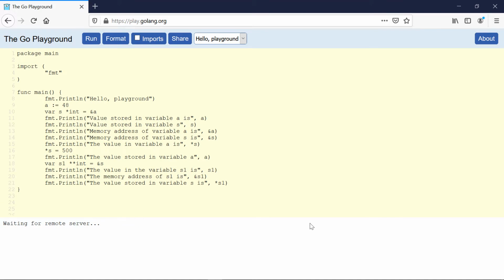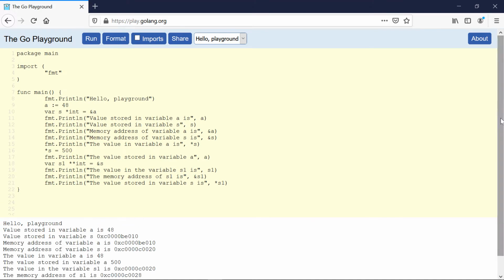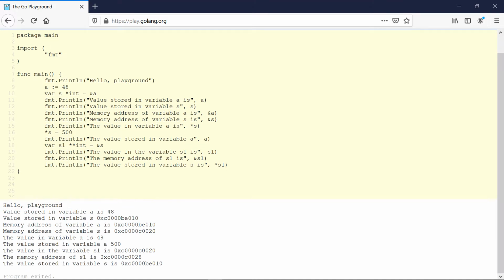So if I run this, I get to see the value stored in the variable s, and the variable s holds the memory address of variable a, and we have this memory address of variable a which is the same as the value stored in variable s, and we have accessed this value using the double pointer.